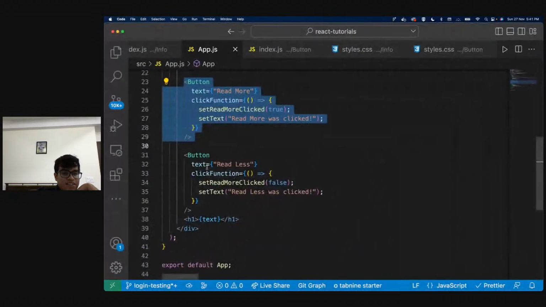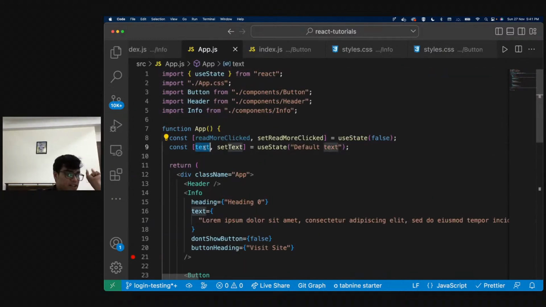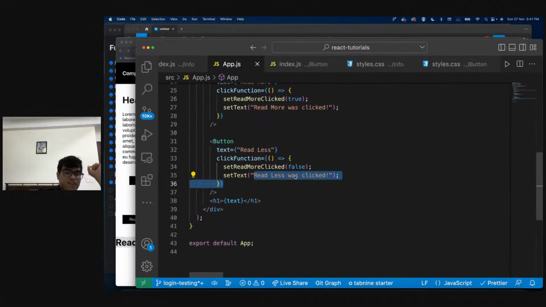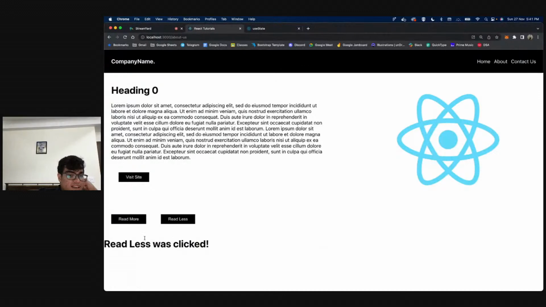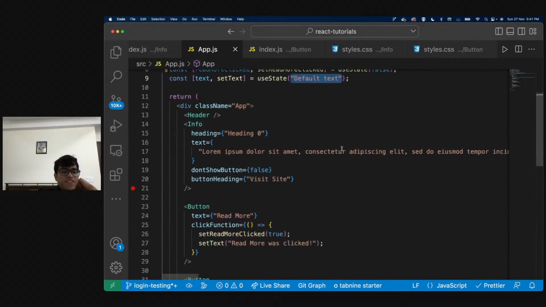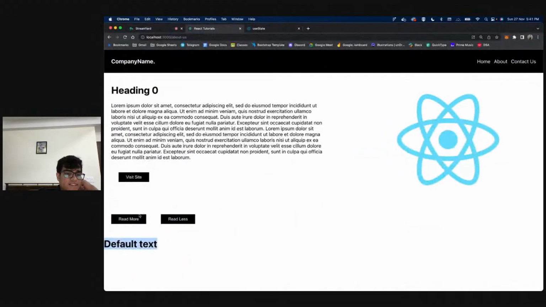If I click on read less, what is going to happen? It says setting the text as read less was clicked. So as soon as I click on it, it's going to set the text. Text is this state that we made. It is going to set the state value, and it's going to say read less was clicked. If I refresh the page, by default the default value is shown. The default value is the value that we pass over here.